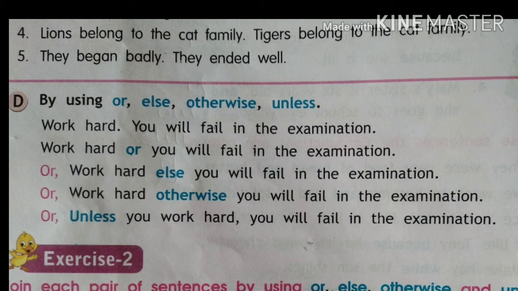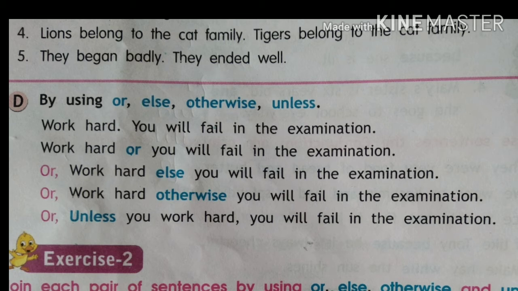Then the third way, when we use it with otherwise, it is the same. Work hard, otherwise you will fail in the examination. So this sentence you can join it with three different conjunctions, that is or, else or otherwise. If you write any one of this, your answer would be right because the meaning is same.